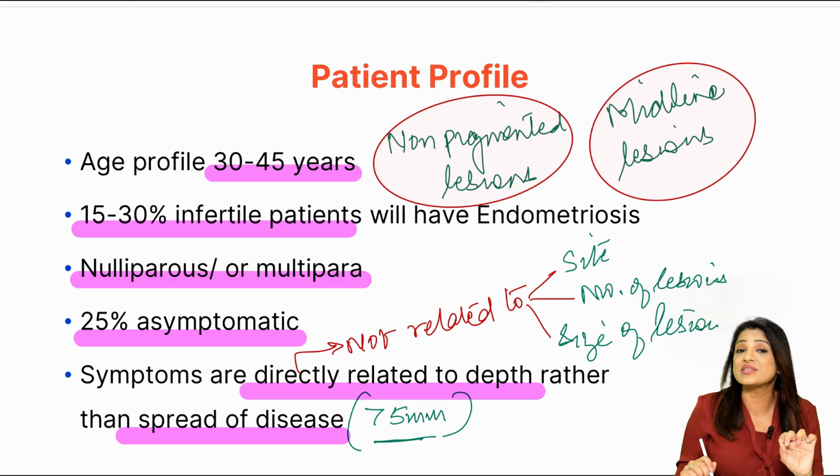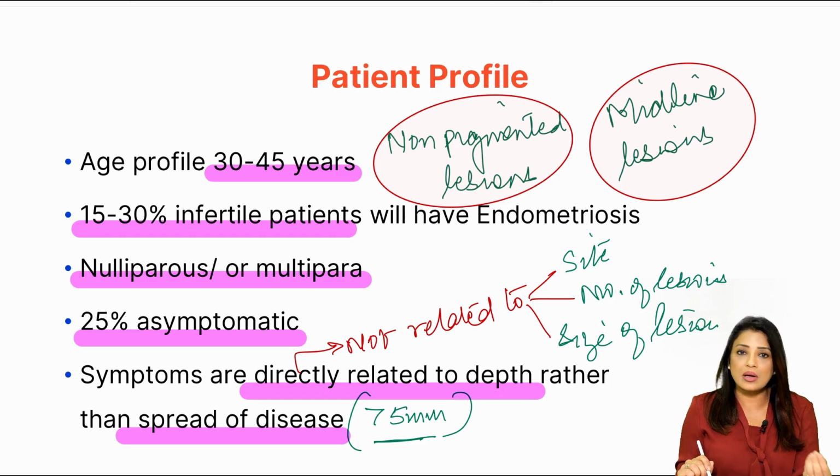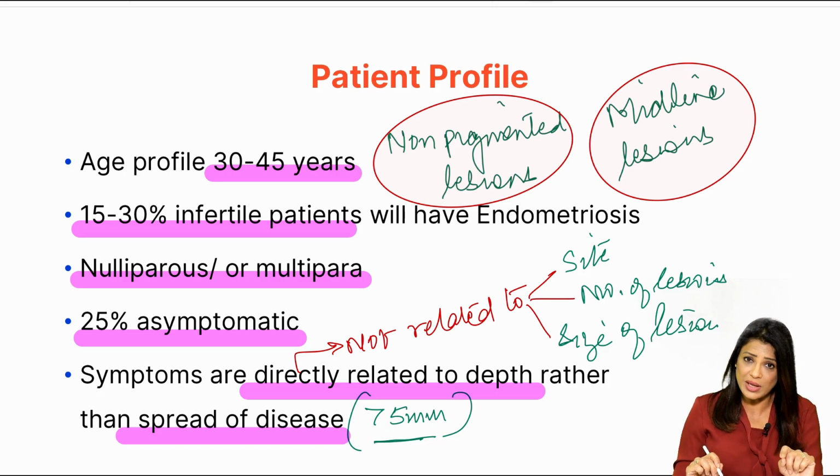The non-pigmented ones are the ones which do not have the powder gunshot or powder burn appearance. These are not the ones which are very painful because those are the superficial ones. The non-pigmented ones are the deep infiltrating ones. Okay, we discussed in the chapter on endometriosis causes and symptoms that the superficial ones will have some color. It might be an old lesion, which is a powder burn bluish blackish appearance, or it might be a red flame appearance, that is a new lesion where the macrophages are still trying to ingest the RBCs. So these superficial lesions are not as painful as compared to the non-pigmented lesions.